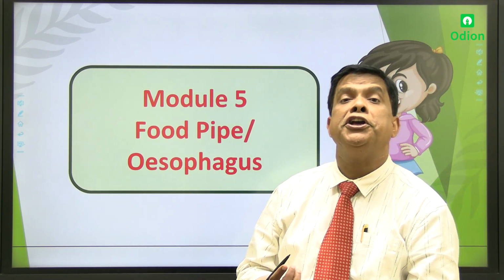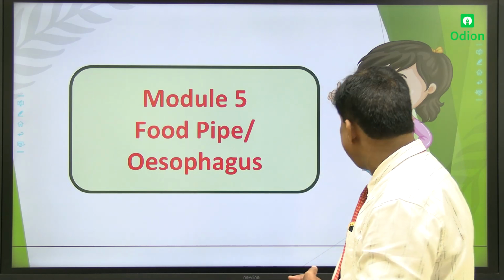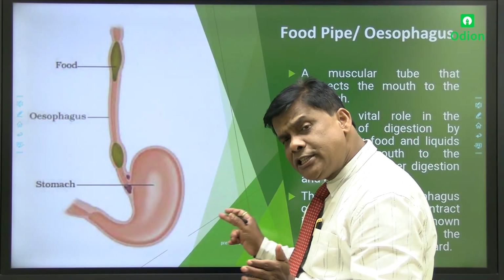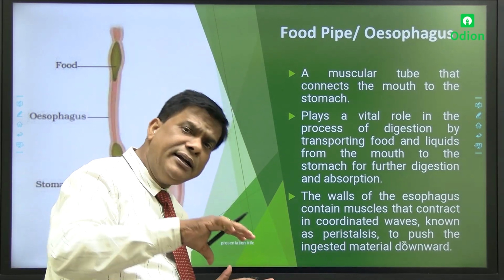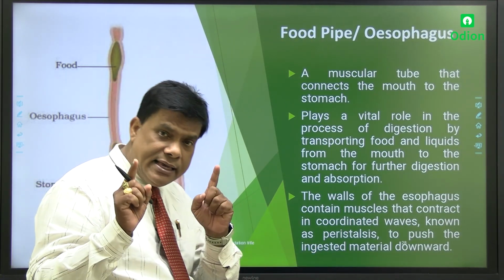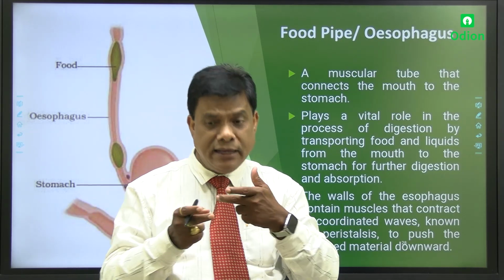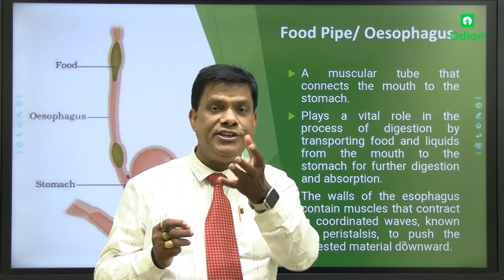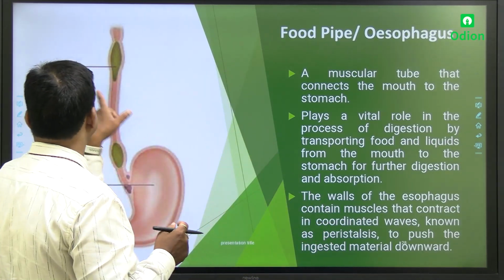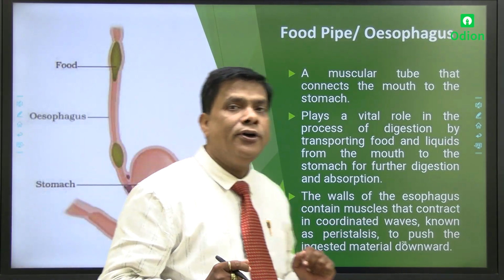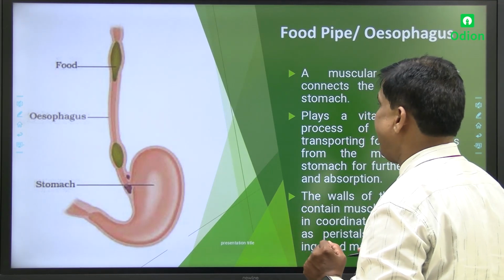We'll discuss it. In the alimentary canal system of human beings like me and you, digestion starts from the mouth, then it comes to the food pipe, or you can say the esophagus.